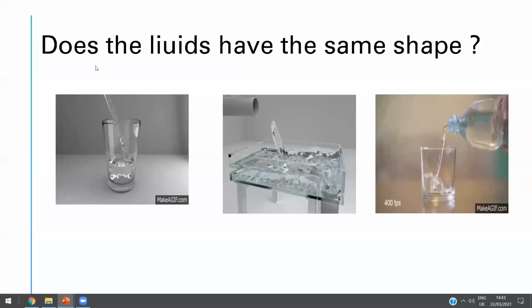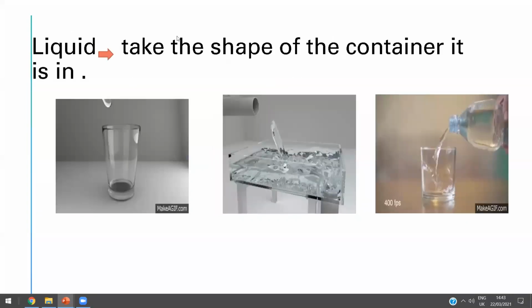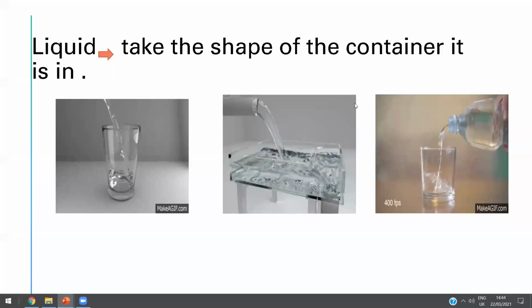Yes, Ibrahim, tell me about the shape of the liquid. Is it a fixed shape or can it change? Yes, it can change, honey. Thanks a lot. So a liquid shape can change. The liquid takes the shape of the container it is in. If we put it in this long cup, it takes the shape of this cup. If you put it in this tub, it takes the shape of this tub. If we put it in this small cup, it takes the shape of this small cup. Okay, honey? So liquid, yes, Nawaf, liquid takes the shape of the container it is in.